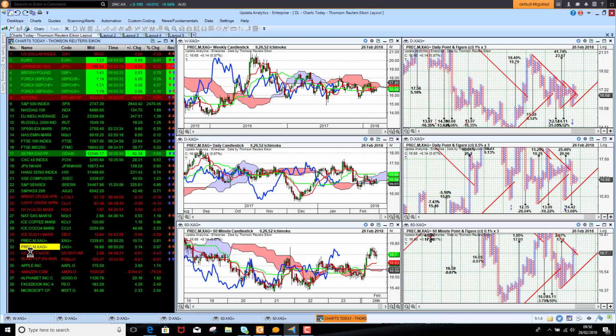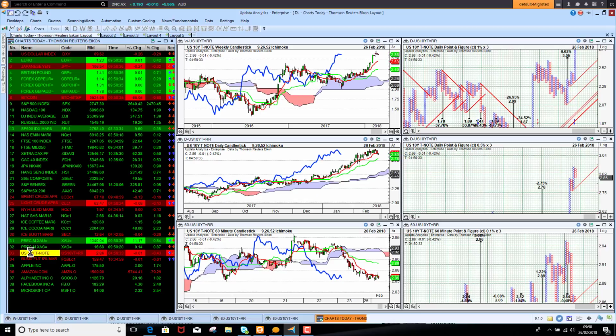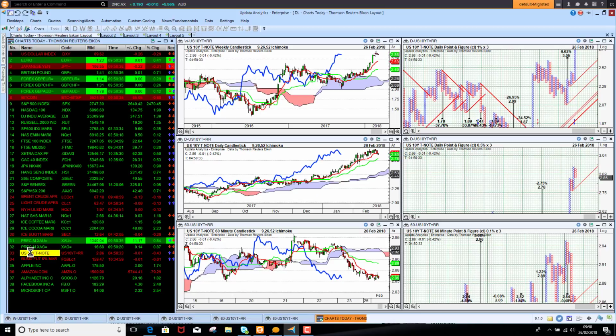US 10-year notes falling back a little bit, back into about 2.86%. We were as high as 2.95%, so 2.86 is quite a big push back on the yield, but it's still looking very bullish on the medium and short term, long term. So the short term has just turned a little bit bearish there. We had a target to 2.84, given at 2.91, and that's where we're pushing to.